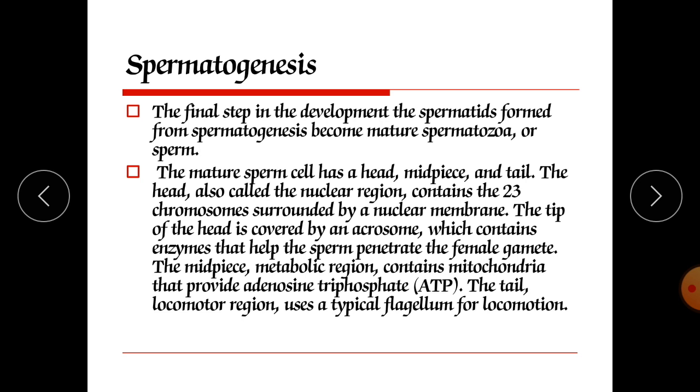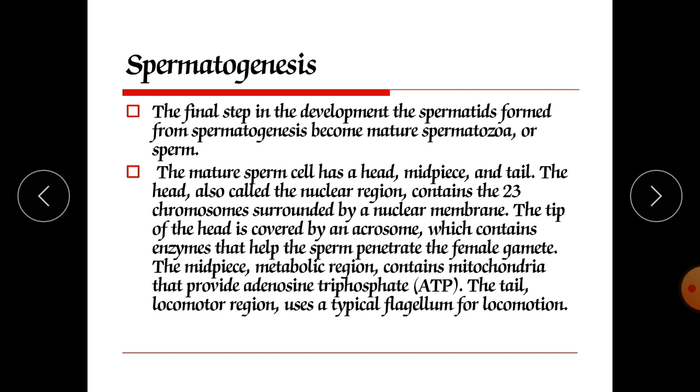Actually, the tail of the sperm is also subdivided into 4 parts: the neck, middle piece, principal piece and end piece. The neck is a constricted region just behind the head and contains centrioles. The centrioles form the microtubules that comprise the remainder of the tail.